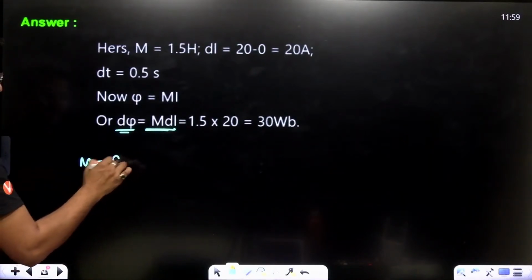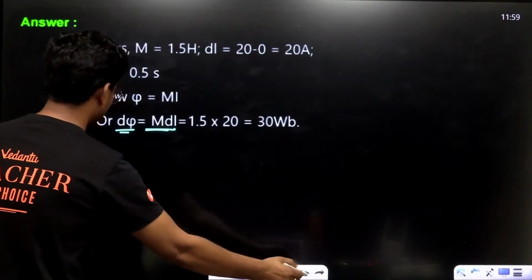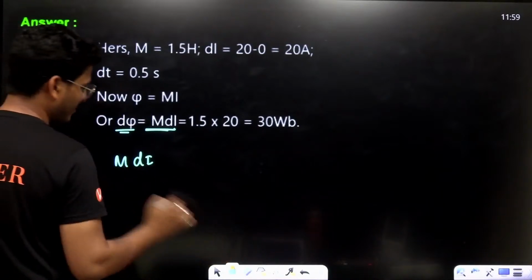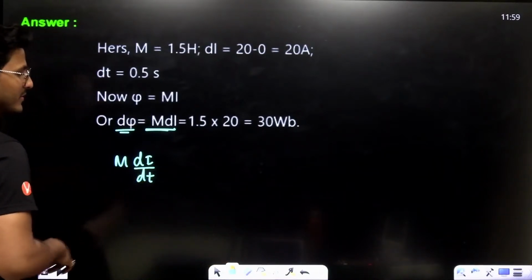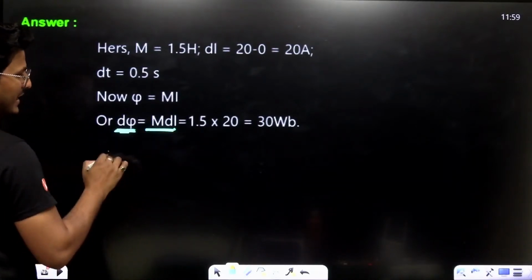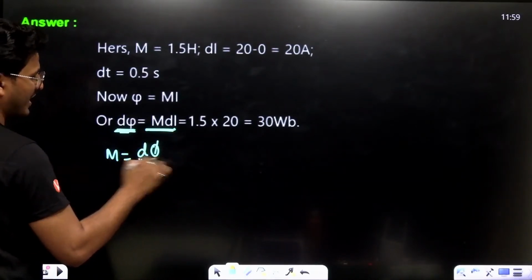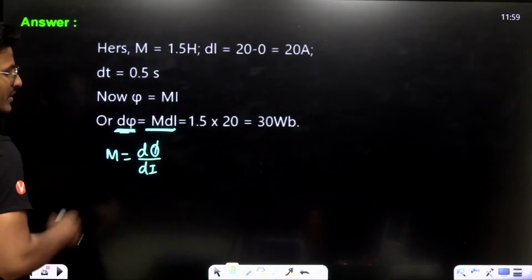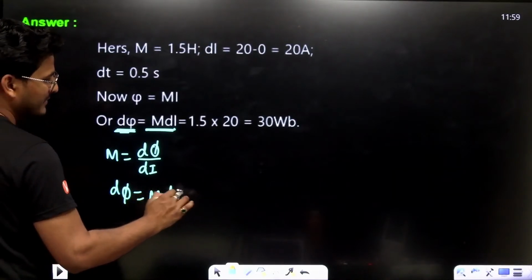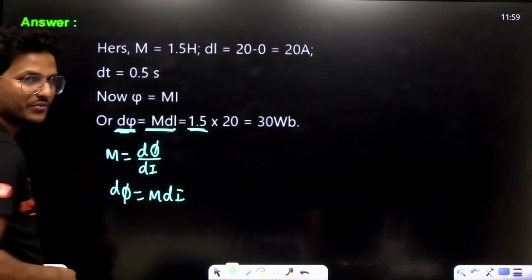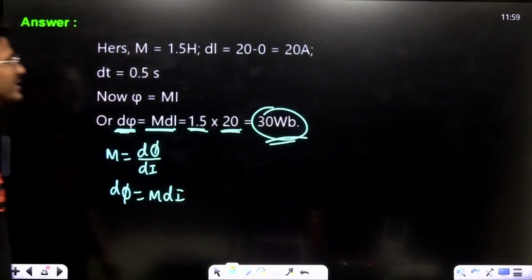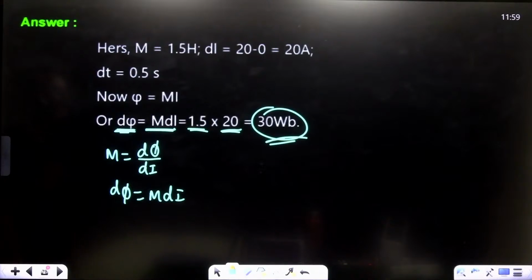Mutual inductance M is d phi upon dI. Now we have to calculate d phi, that is M dI. M is 1.5 and dI is 20. That means it's 30 Weber. Right? 30 Weber.